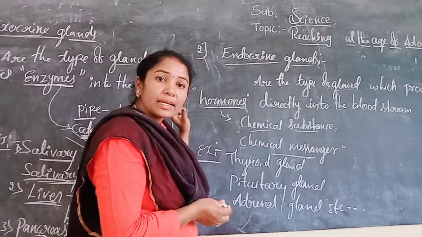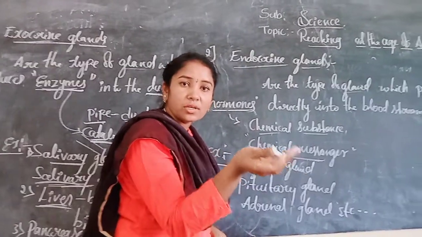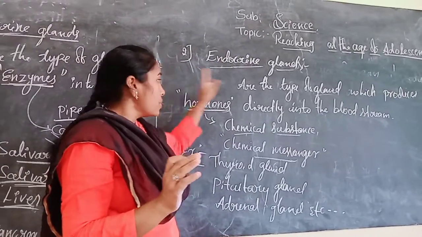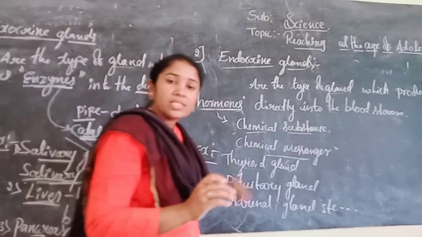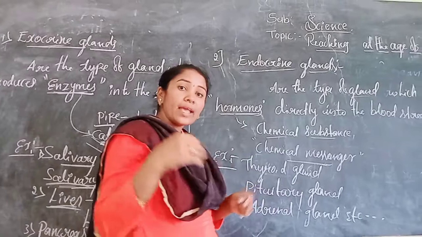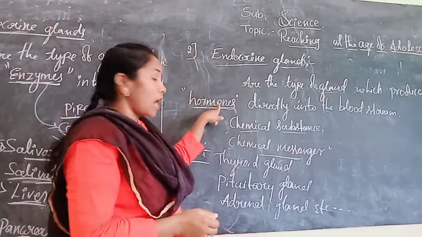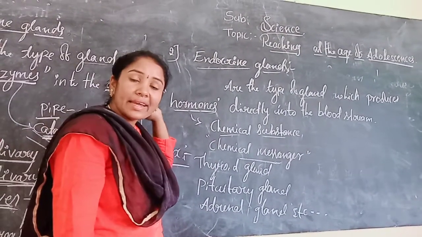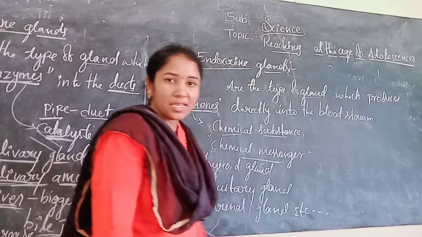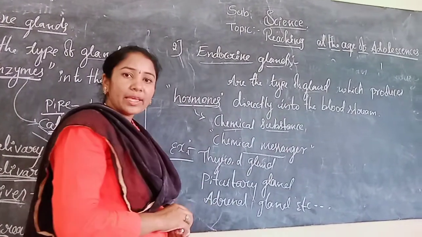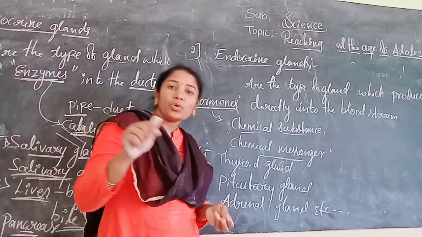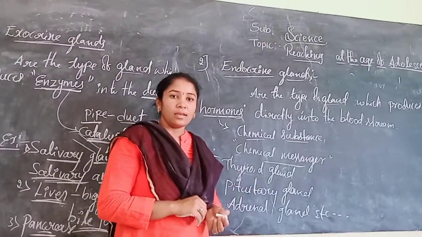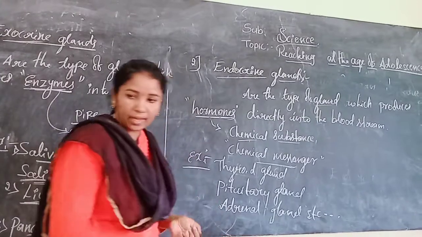But exocrine glands do not produce hormones. What they produce is enzymes. Understand? Keep in your mind. Endocrine glands produce only hormones. Exocrine glands produce only enzymes. Enzymes are produced into the ducts, but hormones are produced into the blood. The enzyme acts as a catalyst, and the hormone acts as a chemical messenger. Are you clear, my dear students? Now you are able to differentiate between endocrine glands and exocrine glands.